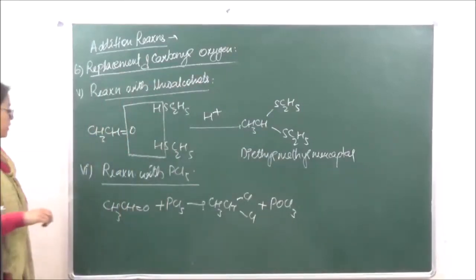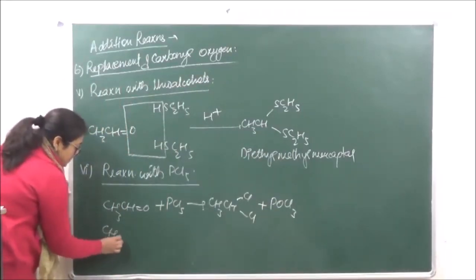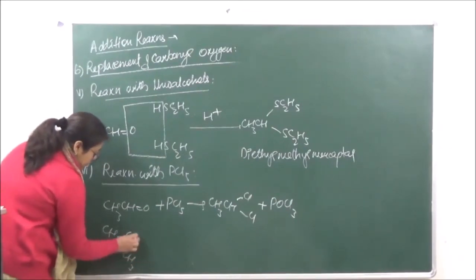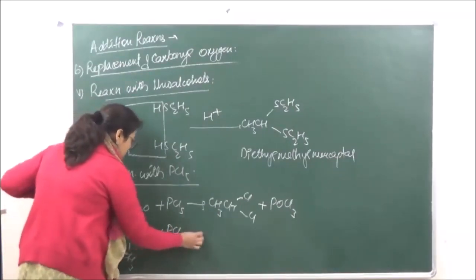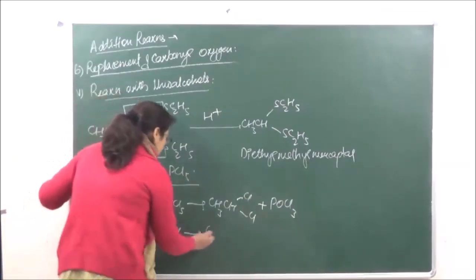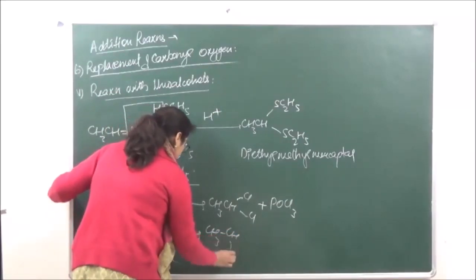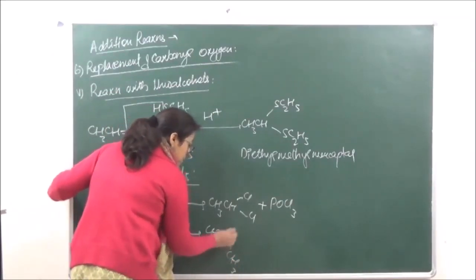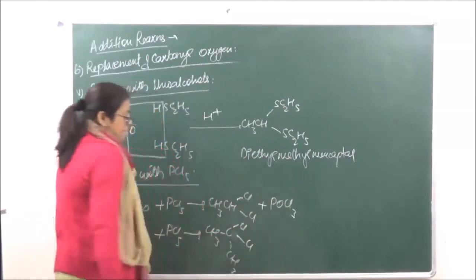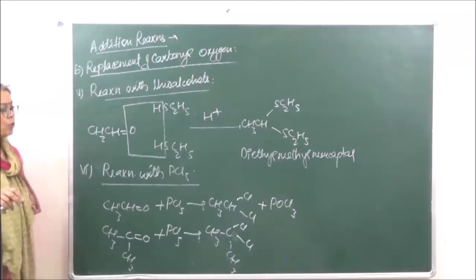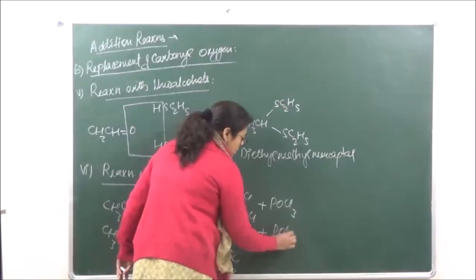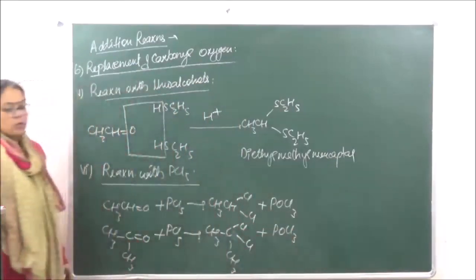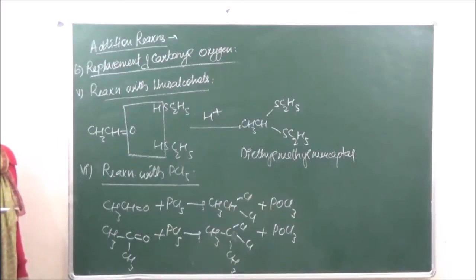Okay? And similarly, if we are doing the reaction with acetone, this is going to be 2,2-dichloropropane plus POCl3. Okay? So this is what we are going to get over here.